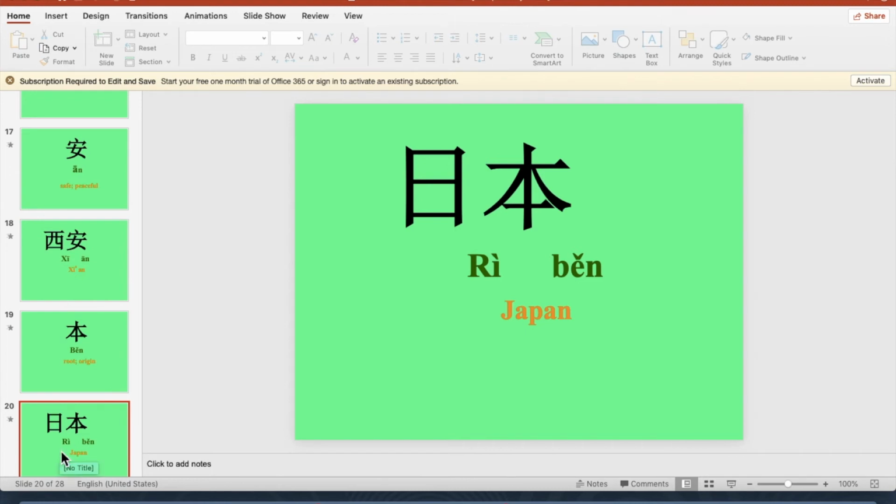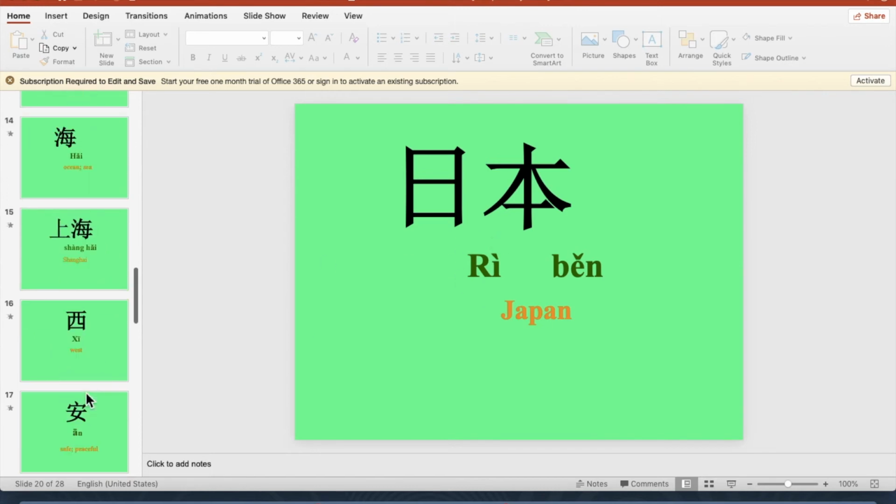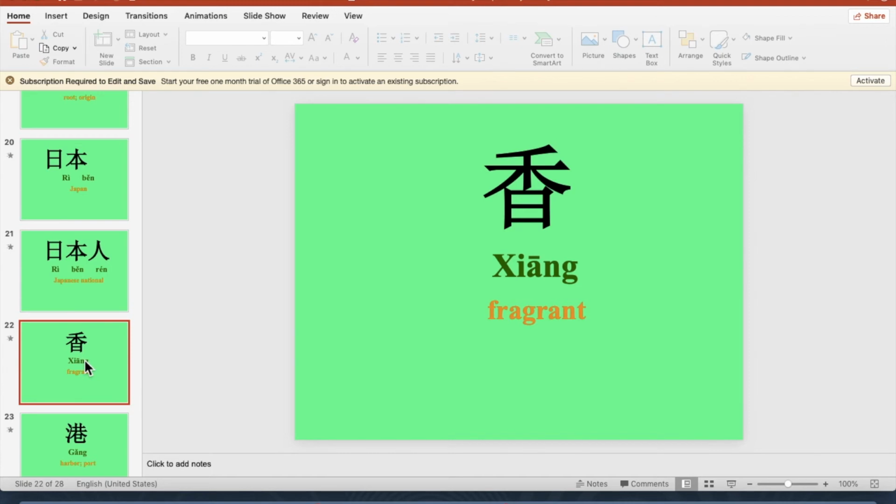Like China, you can say Middle Kingdom, but not this particular name. It's just called Japan, 日本. Now, with the same rule, we are adding 人 behind 日本. It's becoming Japanese people. There is no exception when you are talking about a certain country's people, a nationality. It is always the country name, and then you add 人. So pretty easy. 香 is fragrant, smells good. This is the basic meaning.